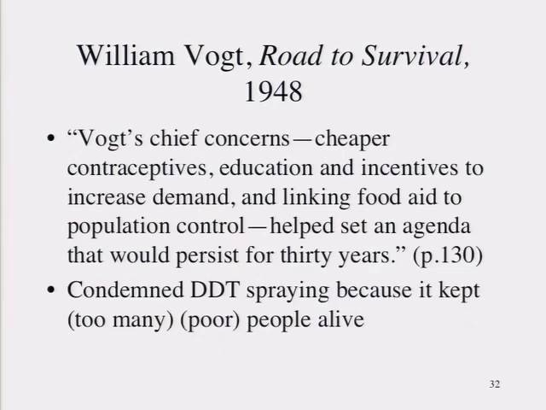Connolly suggests that Vogt's concerns when he became head of Planned Parenthood set the agenda for the next 30 years. He also points out that Vogt condemned the spraying of DDT because it allowed too many poor people to live. He basically said you're keeping them alive, and eventually they're going to die anyway because there are too many of them. Medicine shouldn't do these things.